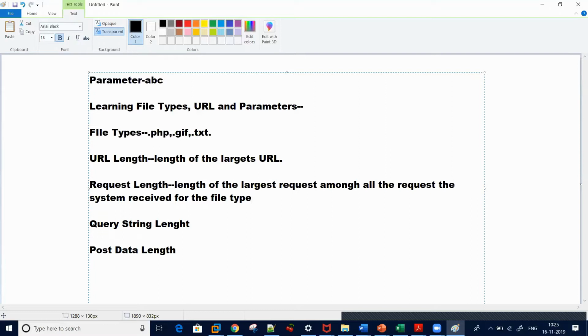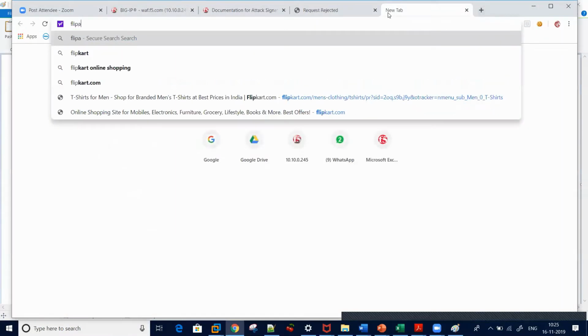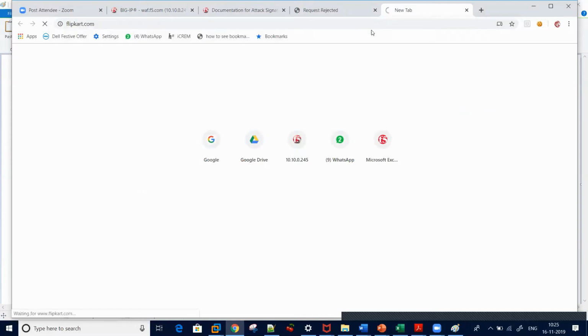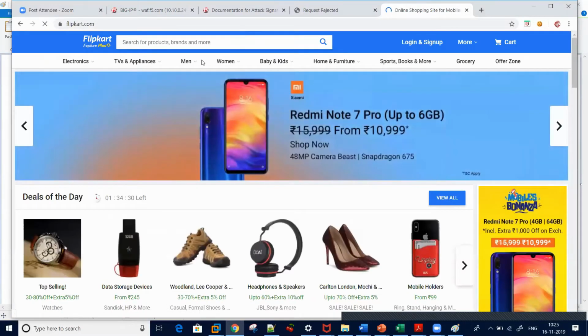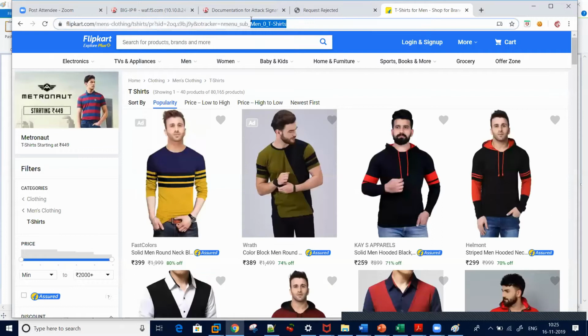And query string length: a query string is anything you are querying, like I want to show this camera equal to this. The largest query string. I think everyone is aware of query strings. Like when I go to flipkart.com and say I want men's t-shirts, this is the query string, like menu equal to man t-shirts.